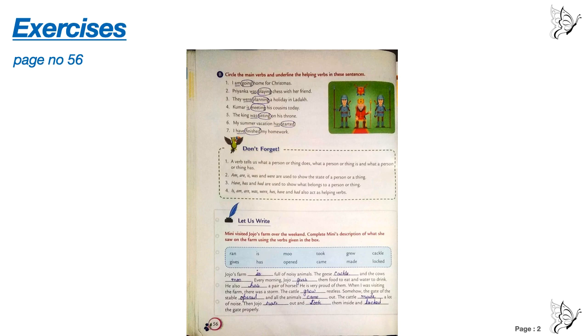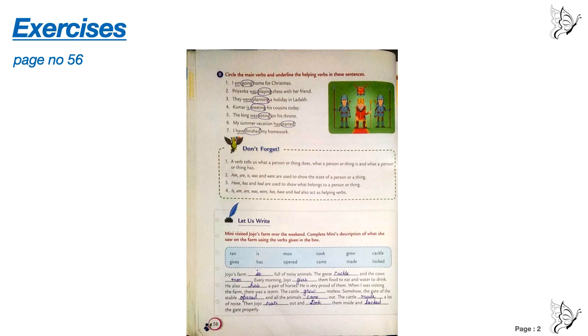The last question, let us write. Minnie visited Jojo's farm over the weekend. Complete Minnie's description of what she saw on the farm using the verbs given in the box. Jojo's farm is full of noisy animals. The geese cackle and the cow moos. Every morning Jojo gives them food to eat and water to drink. He also has a pair of horses. He is very proud of them.